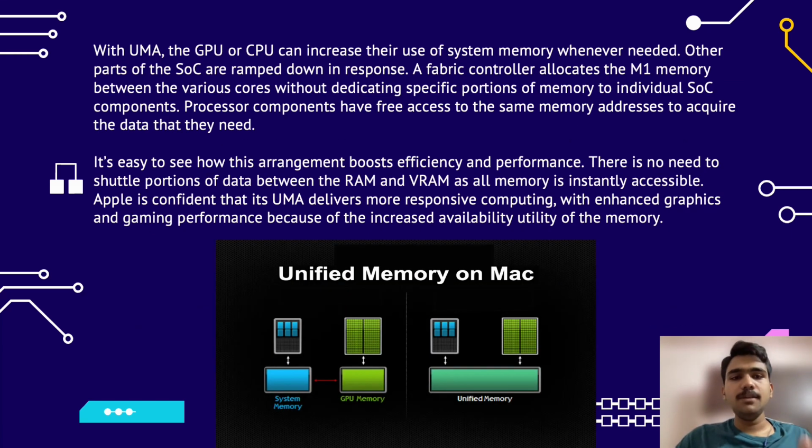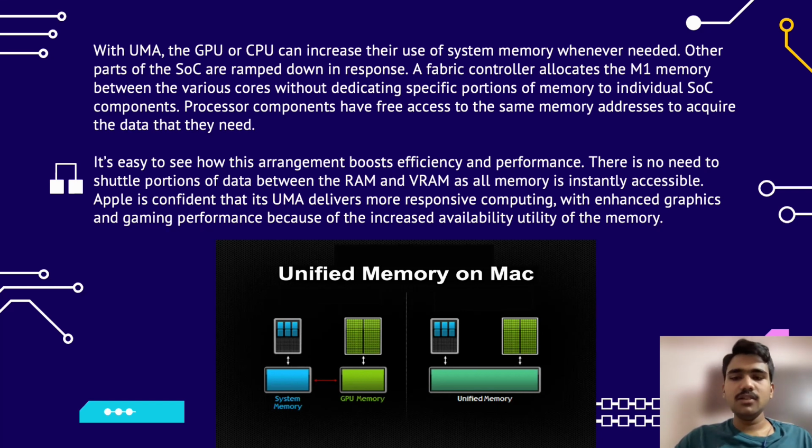So with UMA, GPU or CPU can increase their use of system memory whenever needed and according to their requirements. Other parts of the SoC or system on chip are ramped down accordingly. A fabric controller allocates M1 memory between various cores without dedicating specific portions of memory to the individual SoC components. So essentially SoC approach does not give specific memory to all the components. It applies a unified approach. So processor components have free access to the same memory addresses to acquire the data that they need.